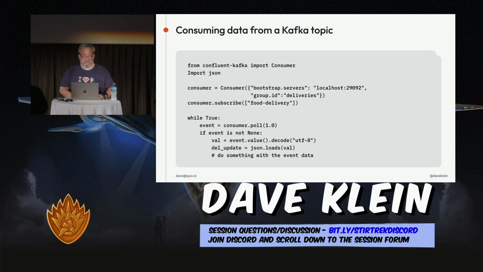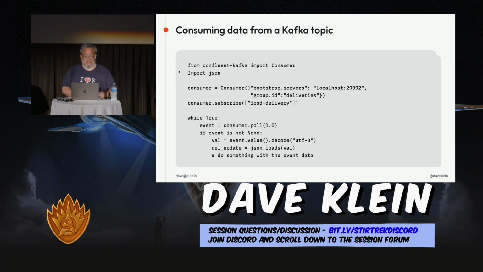And then we just jump into a loop, and we start consuming. Oh, no, I missed a step. Yeah, so when we showed the producer earlier, you tell it the topic you're producing to. That's one of the parameters in the produce call. With the consumer, you could be consuming from multiple different topics, so you don't tell it the topic when you're calling. You just call poll, and it will poll all the topics it's subscribed to.